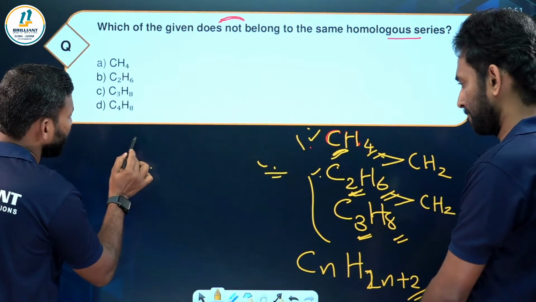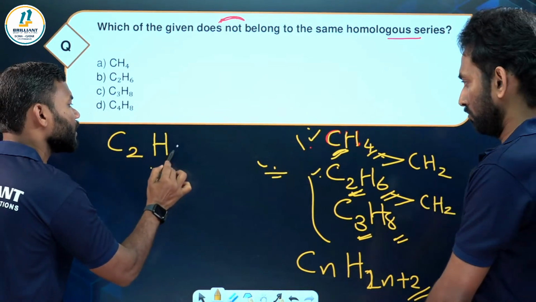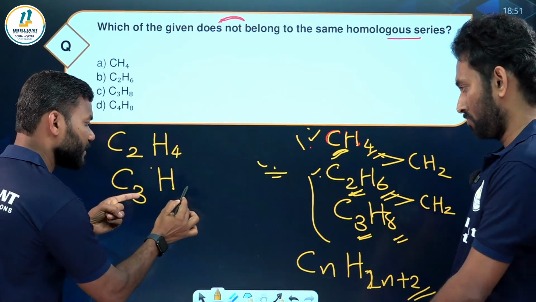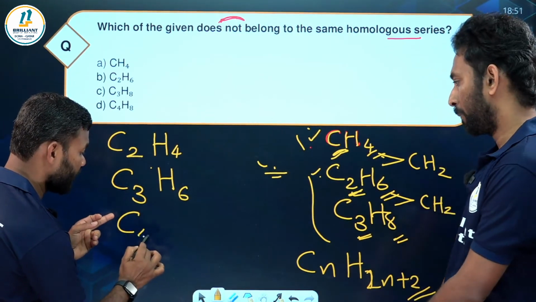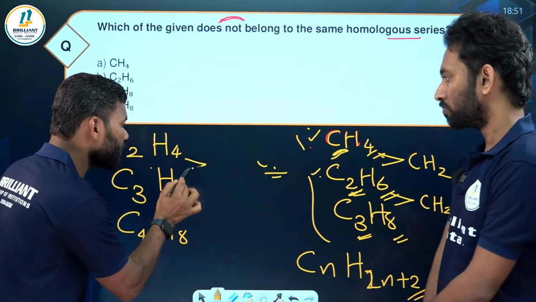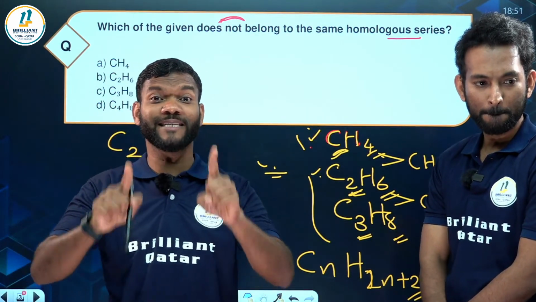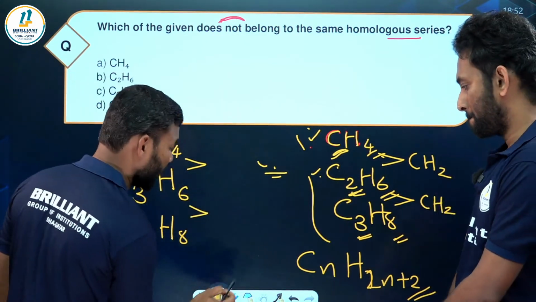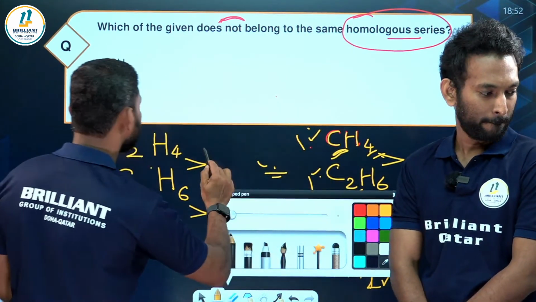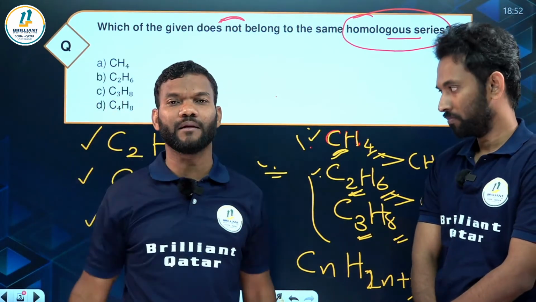Now suppose, look at here, you are asking for the first two members, sir, right? Okay, so C2, exactly double, will be H4. Who will be the next one? C3, the next member will be double of that, 6, right? Next member will be C4, H8. Now everywhere you see, my dear students, what is the difference here? CH2. So successive compounds differ by CH2. That is what we say, they belong to a homologous series. So these are the first 3 members of the homologous series of the alkene family.